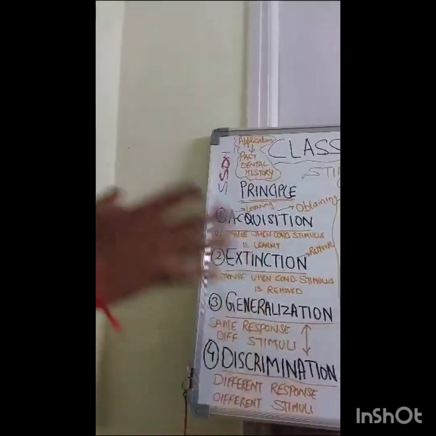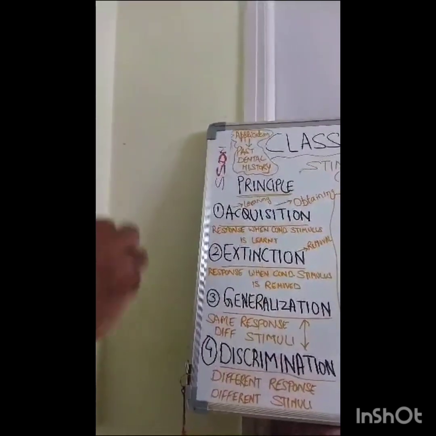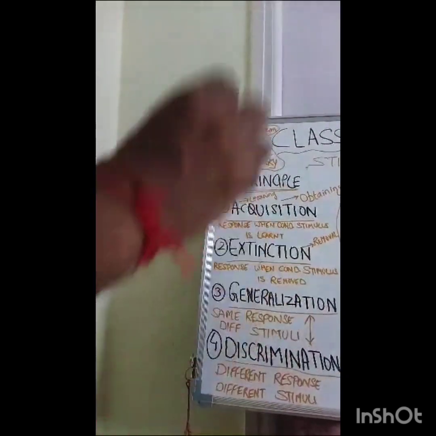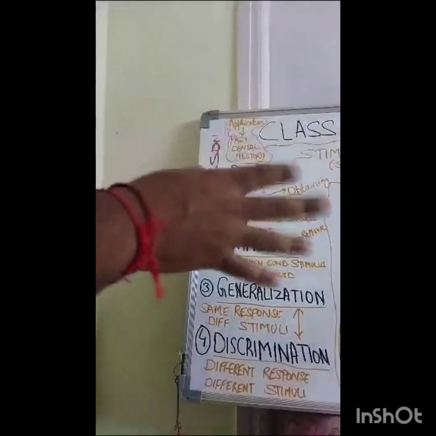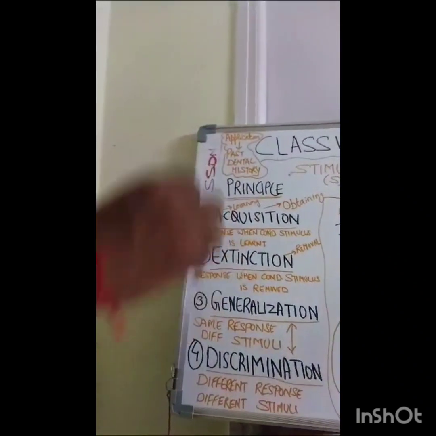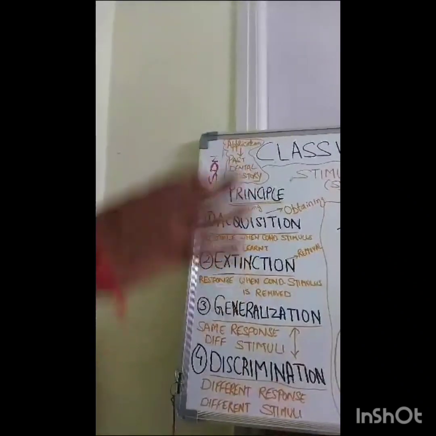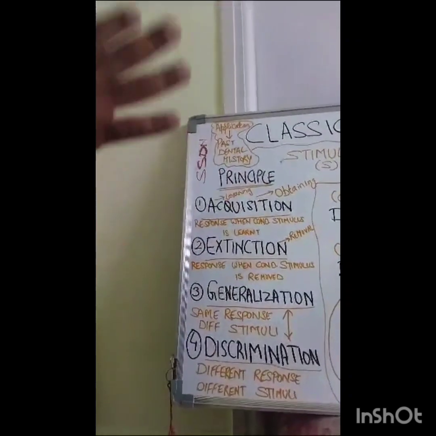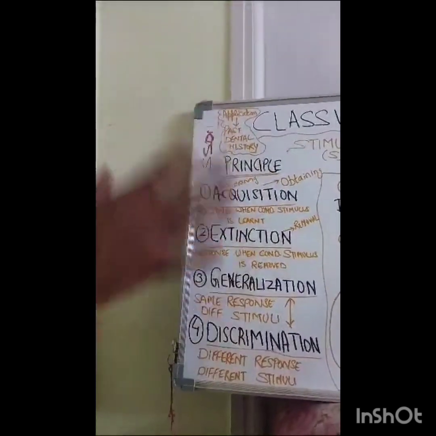Discrimination means reversal of generalization. That means a different response to two different stimuli. A different response means now the child knows that the white coat is not causing him pain, so he doesn't feel pain to the white coat, but he feels pain to the injection. So two different responses to two different stimuli.